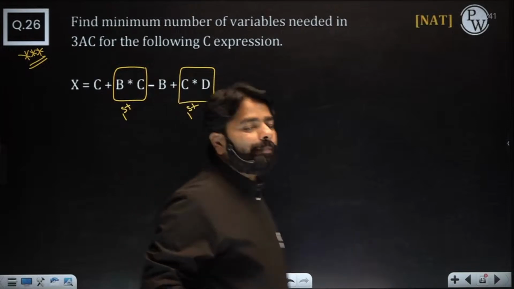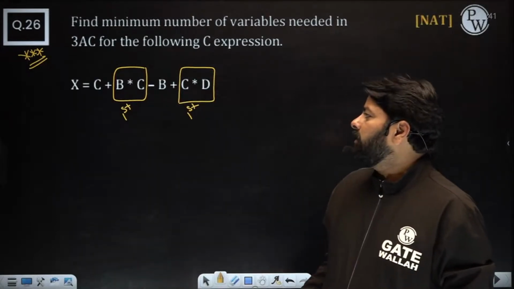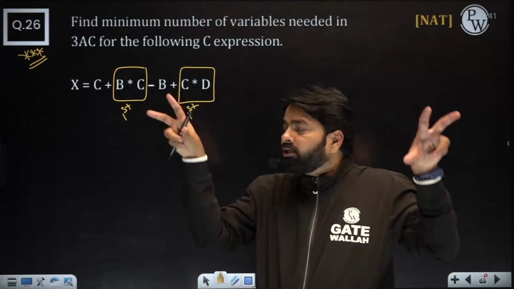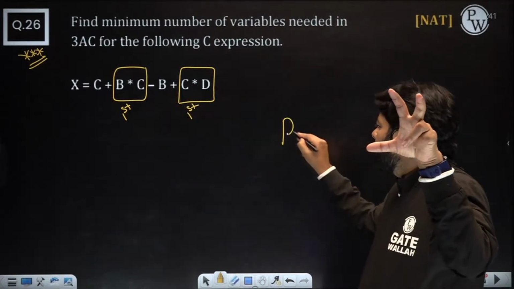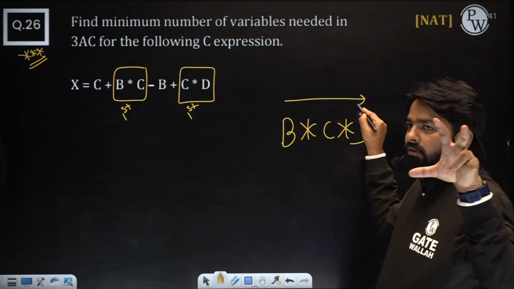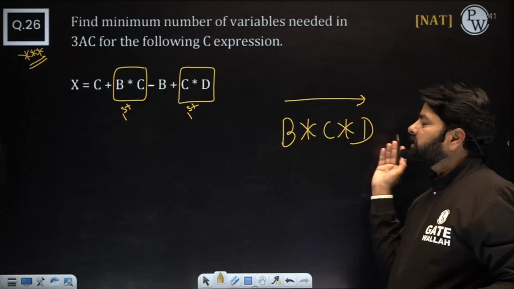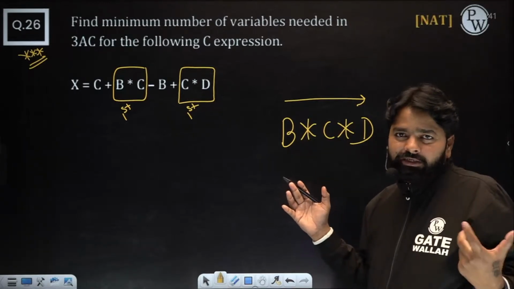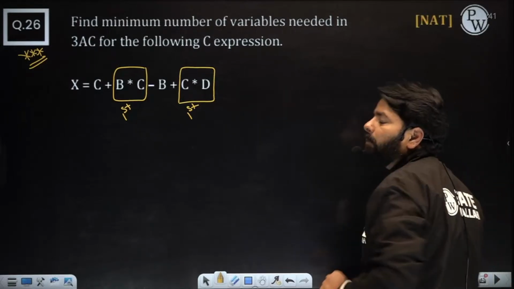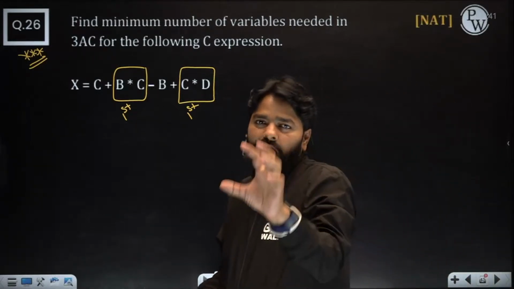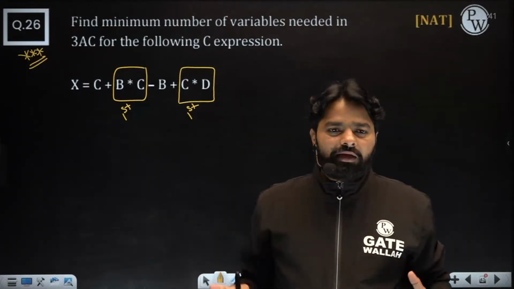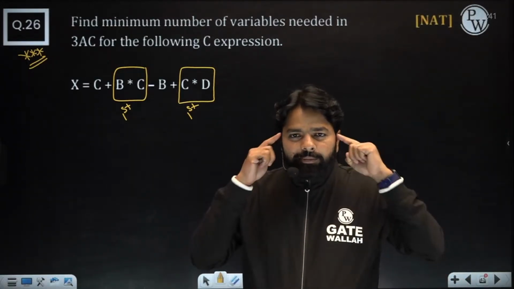These two are independent. It's not that this should be done first, because these two are independent positions. B star C star D, maybe you will execute left to right. But you know that whether you evaluate B star C or C star D, you will get the same answer, because multiplication is associative. When you are doing code optimization, if the logic is not changing, then you can apply whatever principle you want. Are you clear? Remember my point.